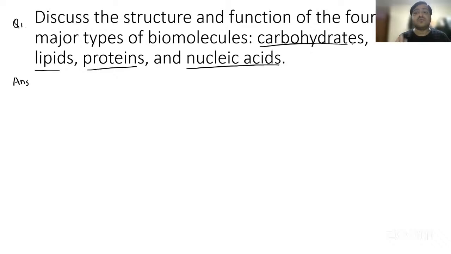You cannot skip any important keyword from the question. The question says carbohydrates, lipids, proteins, and nucleic acids, so in the answer you have to cover all four. It's not like you'll cover three and leave the fourth one. Absolutely not. Whatever is there, the structure and function, please read the question. You have to tell the structure and the function also. So now let us start with the first one.